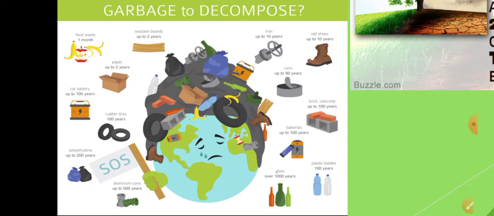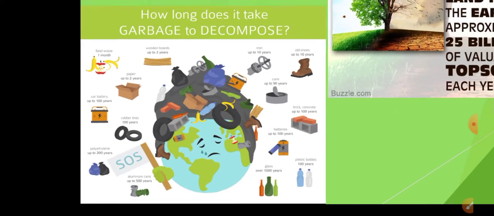Wooden boards up to 2 years, paper up to 2 years, car battery up to 100 years, rubber tires up to 100 years, polyethylene up to 200 years, aluminium cans up to 500 years, glass over 1000 years, plastic bottles 100 years, batteries also up to 100 years, bricks and concrete up to 100 years, the cans up to 90 years, iron up to 10 years, and old shoes up to 10 years. So you can see how long it takes to decompose such garbage.